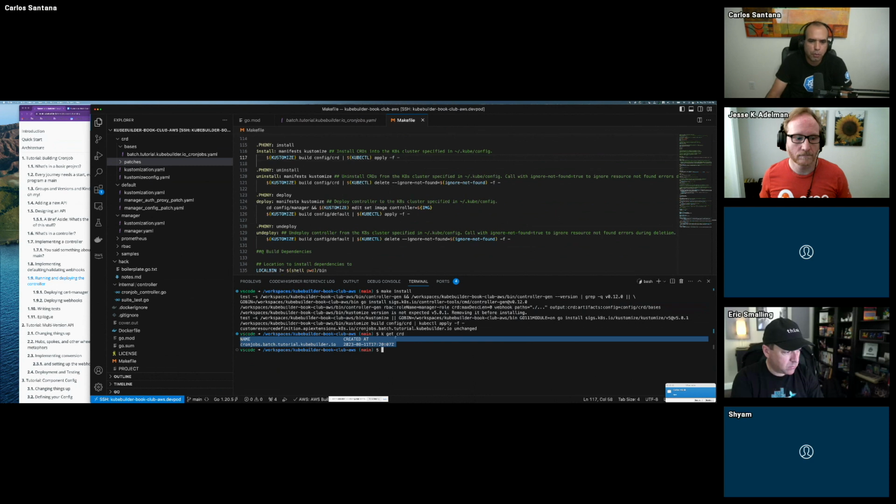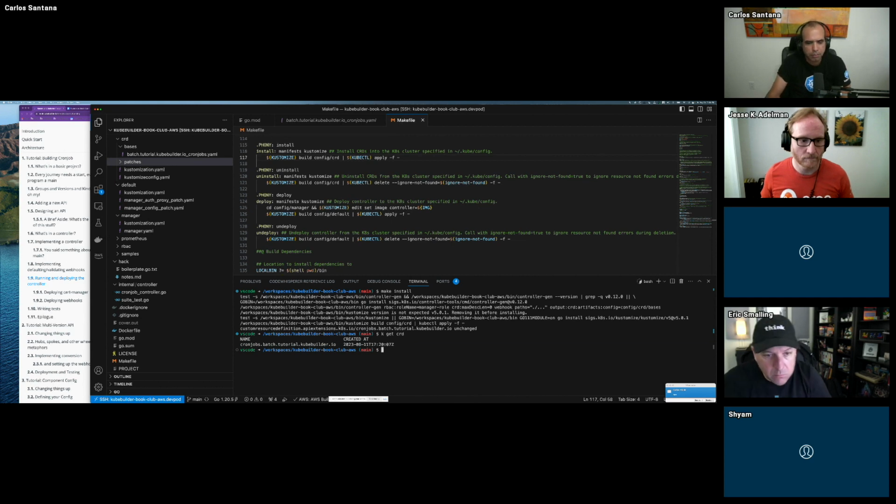If you do get CRDs, maybe in your cluster you will get a long list. In this case, Kubernetes doesn't have any CRDs, right? So that's our CRD: cronjobs.batch.tutorial.kubebuilder.io. If you're following along and you made it this far, in the next section we'll deploy it and run it. You should feel proud and put it on Twitter and LinkedIn, put it in your resume. You can build a controller.